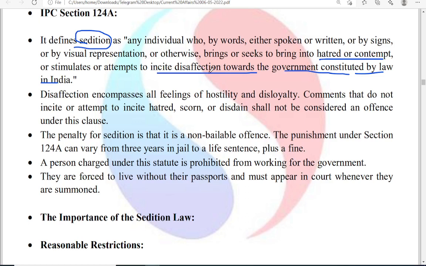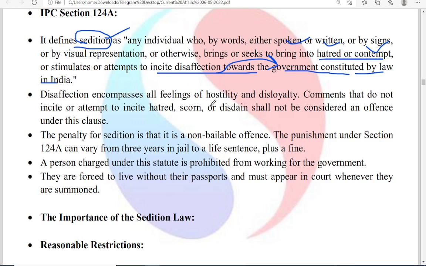If disaffection towards the government is encouraged by any speech, writing or signs, then that comes under sedition. This is the definition of sedition under Section 124A of the IPC.